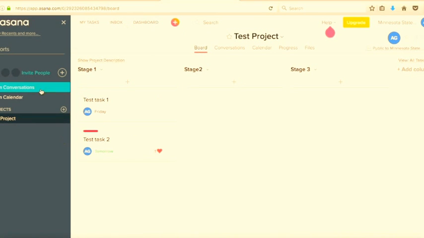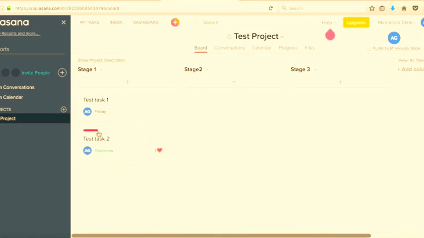So now let's talk about view. If you see here, the first view is the board view. Here you can create tasks, tag them with different colors and organize them and see what's going on. You can also move them around different stages. So if I'm done with it, I can move that around, or I can put it back here, or I can put task 2 over task 1. So this is how you can play with it. It's more like how sticky notes work on an actual board.